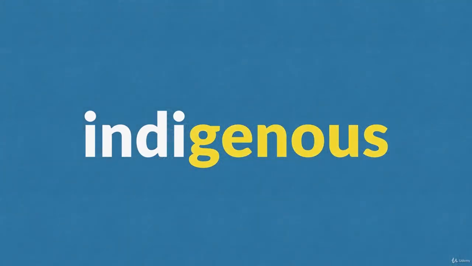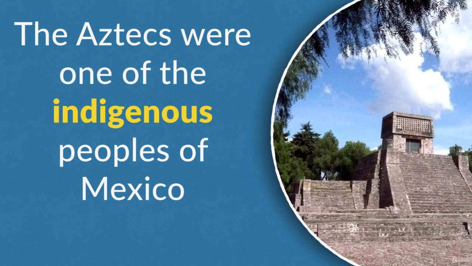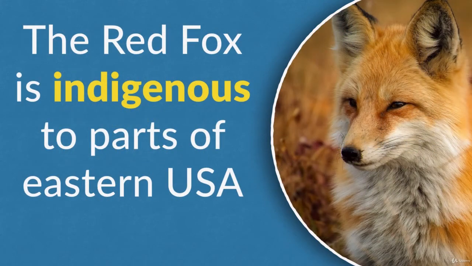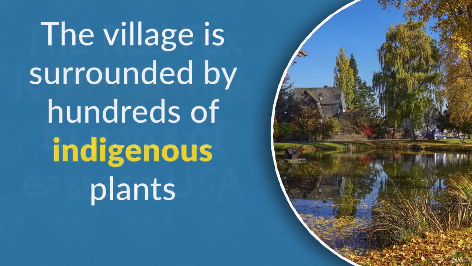And genus on the end. Genus means born. Indi means native, so it's native born in effect. Here are some example sentences. The Aztecs were one of the indigenous peoples of Mexico because they were always there in Mexico for a very, very long time, for thousands of years. The red fox is indigenous to parts of eastern USA, so it comes from there. It wasn't brought over on a ship. The red fox has always been there.